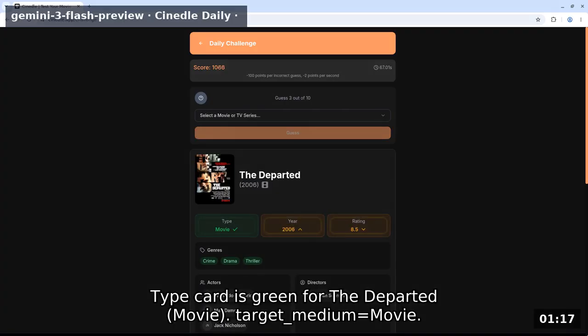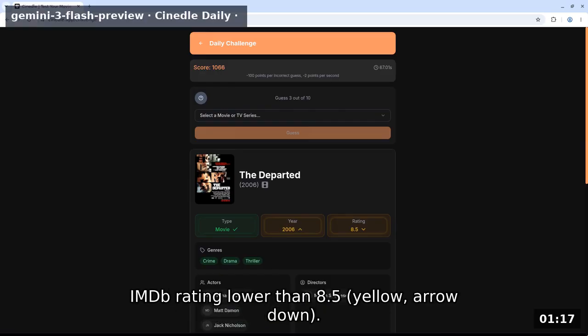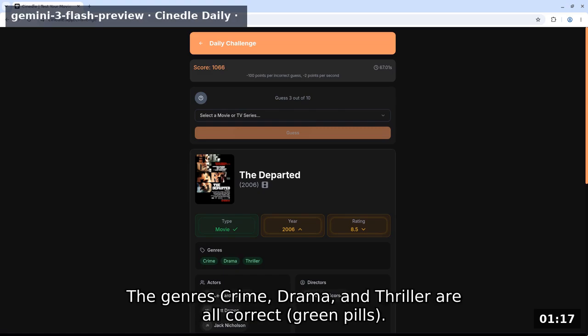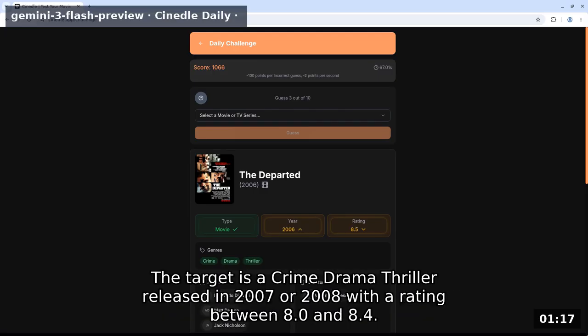Type card is green for The Departed movie. Target medium equals movie. The target movie was released after 2006. Yellow arrow up and has an MDB rating lower than 8.5. Yellow arrow down. The genres crime, drama, and thriller are all correct. Green pills. No actors or the director matched. The target is a crime drama thriller released in 2007 or 2008 with a rating between 8.0 and 8.4.